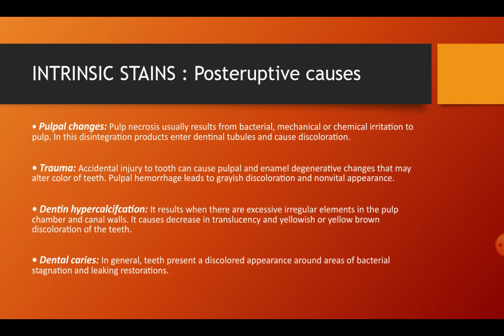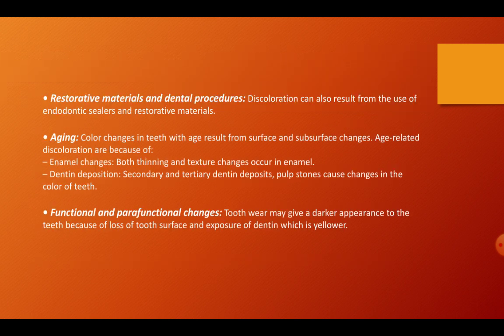Then there is dentine hypercalcification. It occurs when there is excessive irregular element in the pulp chamber and canal walls. This causes decrease in translucency and yellowish or yellow-brown discoloration of the teeth. Discoloration also occurs due to dental caries. Here, teeth present a discolored appearance around areas of bacterial stagnation and leaking restorations. Then, due to restorative materials in dental procedure, the discoloration will result from the use of endodontic sealers and restorative materials.